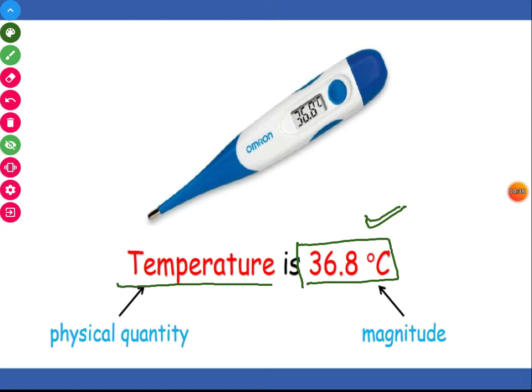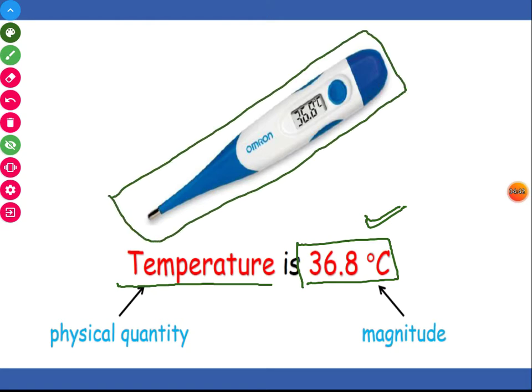Here you can see a thermometer, which is used basically to measure the temperature of the body. Right now it is giving a temperature of 36.8 degrees centigrade, and again it can be represented only by magnitude.